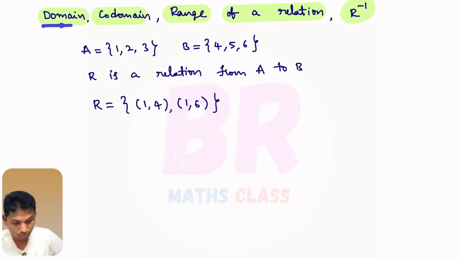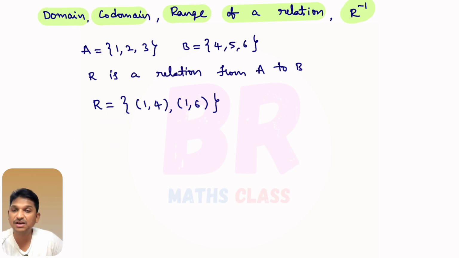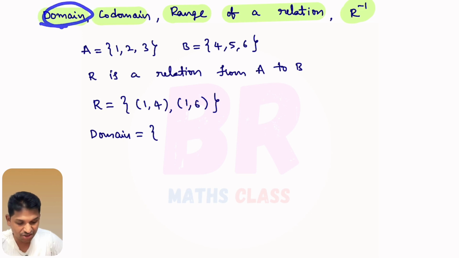In this relation, what is the domain of this particular relation? Set of all first elements of ordered pairs in the relation is known as domain of that relation. So, what is domain of this relation? See, this is not like a domain of a function. Domain of a relation is different. Domain is set of all first elements of the ordered pairs. 1 is there. So, domain is 1.